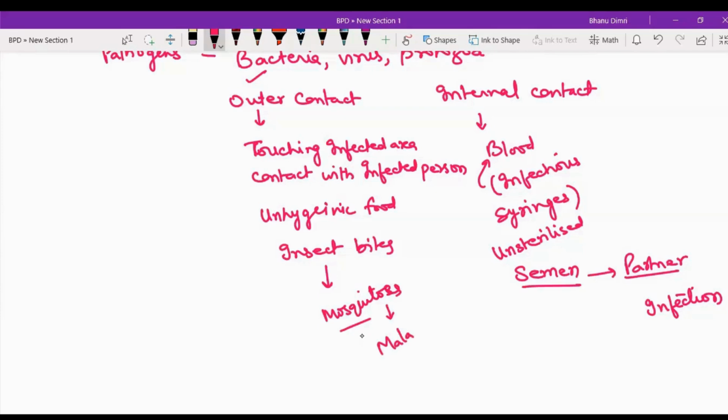Dengue. They can spread malaria, they can spread dengue, they can spread chikungunya, right? So a lot of conditions are there where the mosquito bite is responsible for so many diseases.